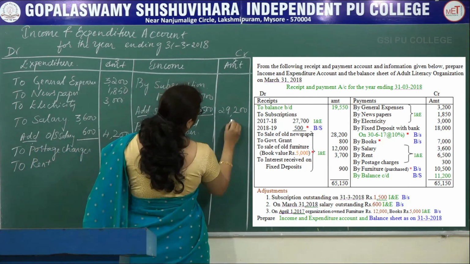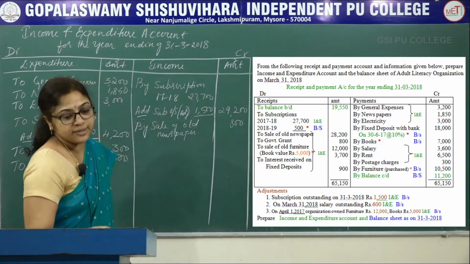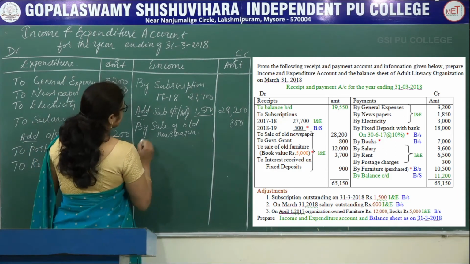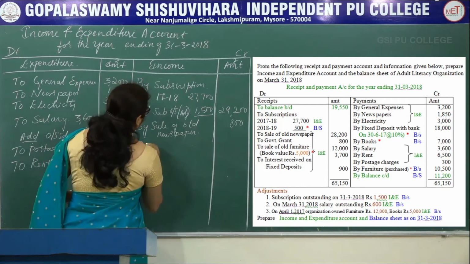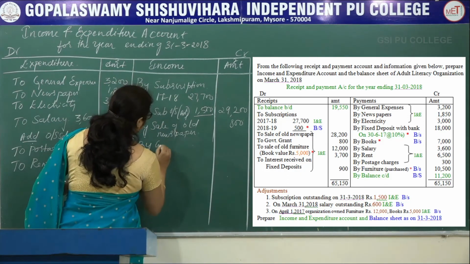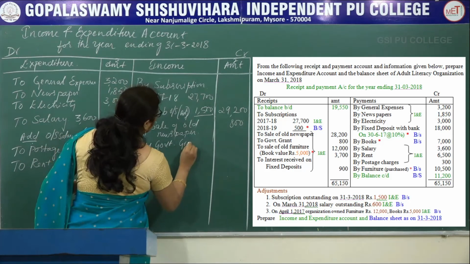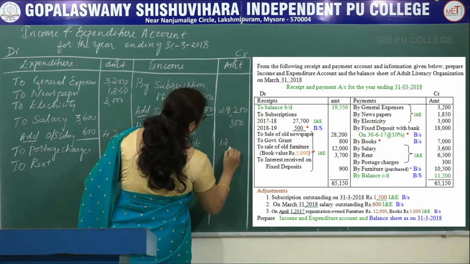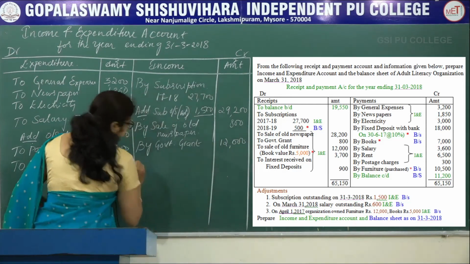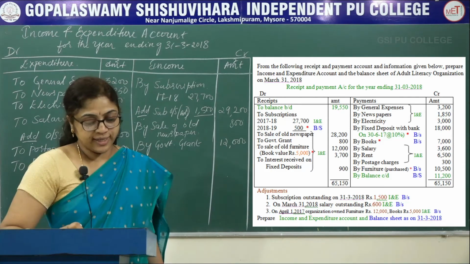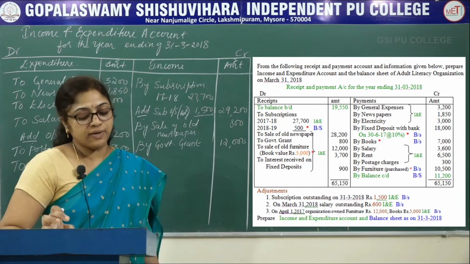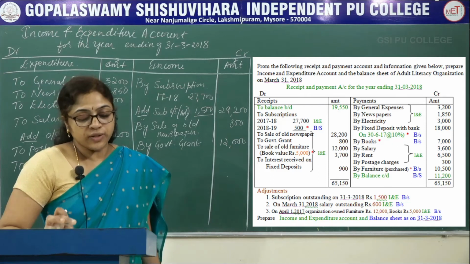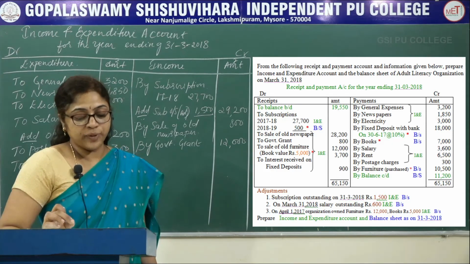Newspaper amount is 800. Next, government grants is given in the receipts and payment account debit side. Record here in the income and expenditure account on the credit side, government grants amounted to rupees 12,000. Next, sale of old furniture is there. So old furniture book value is given 5,000. It is treated as revenue receipts. So in the outer column 3,700 rupees is there.